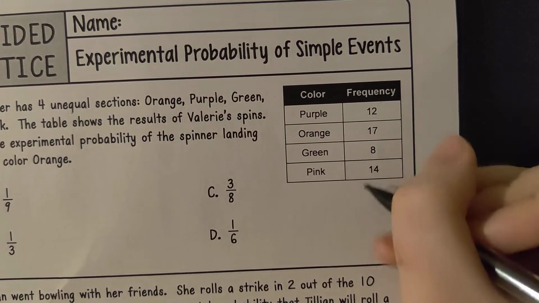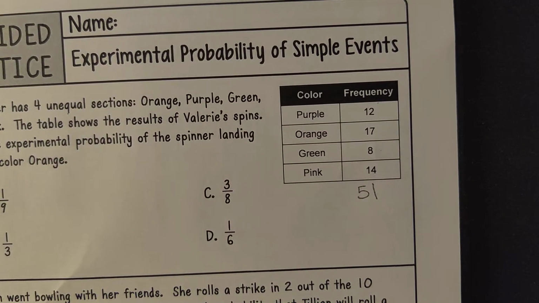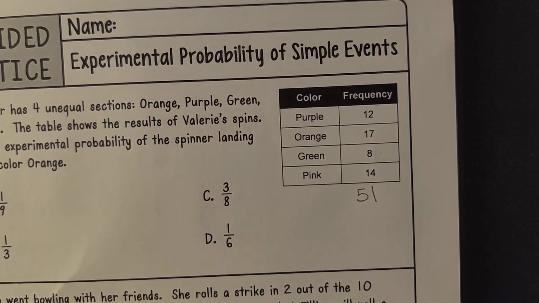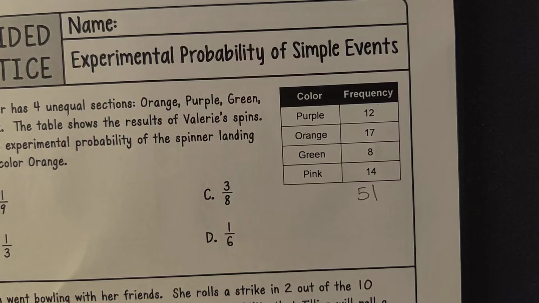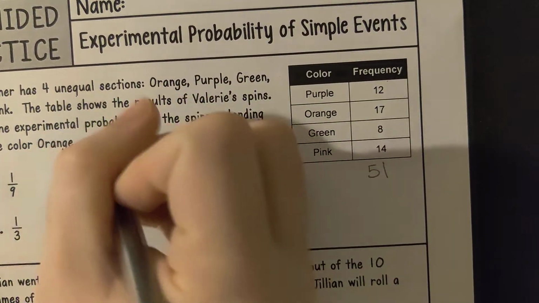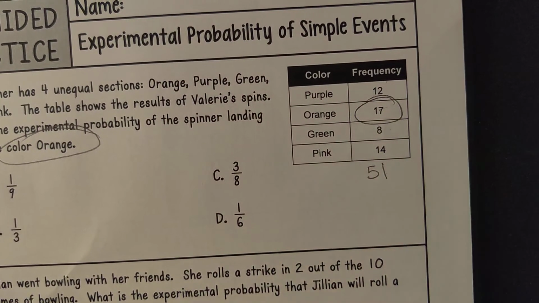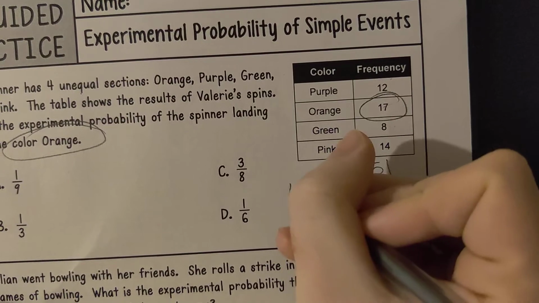If you add them up, we know that there were 51 total spins, 51 trials, 51 attempts, however you want to say it, 51. Now, we want to know about landing on the color orange. Color orange was landed on 17 times.